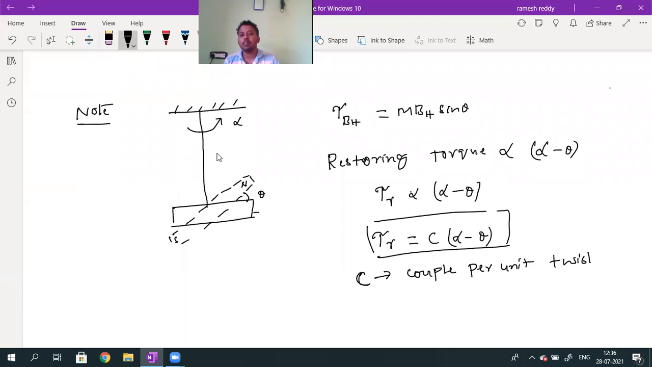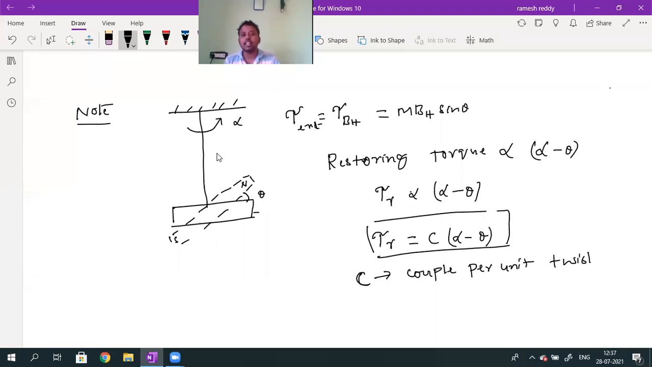In the horizontal component of the magnetic field, the bar magnet is in stable equilibrium position. If you want to rotate the bar magnet through an angle theta, what is the torque I need to apply? This is the external torque. This external torque value will be equal to the torque due to the horizontal component, tau BH, which is m into BH into sin theta. Because of this external torque, the bar magnet is displaced through an angle theta.